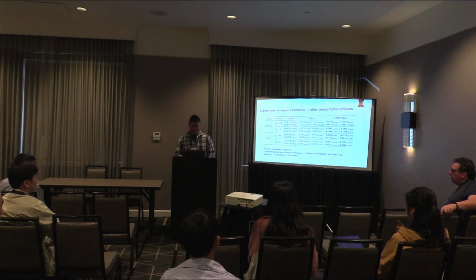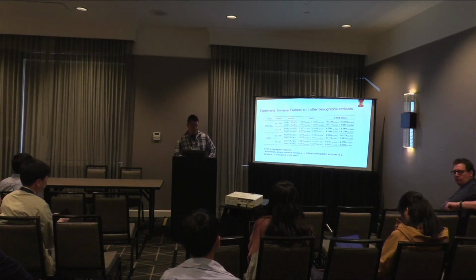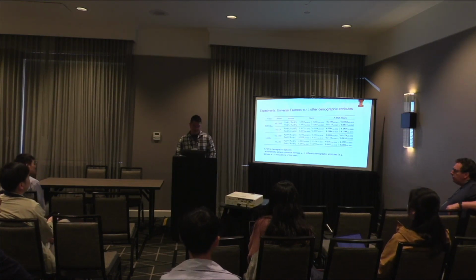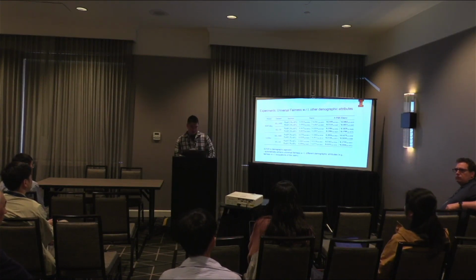So if we directly use the model to test on different demographic attributes, for instance, in this table, we are grouping users using their job occupations, and then we still evaluate the performance gap between the different occupation groups, and we can see our method can actually perform better than the naive trained biased model.